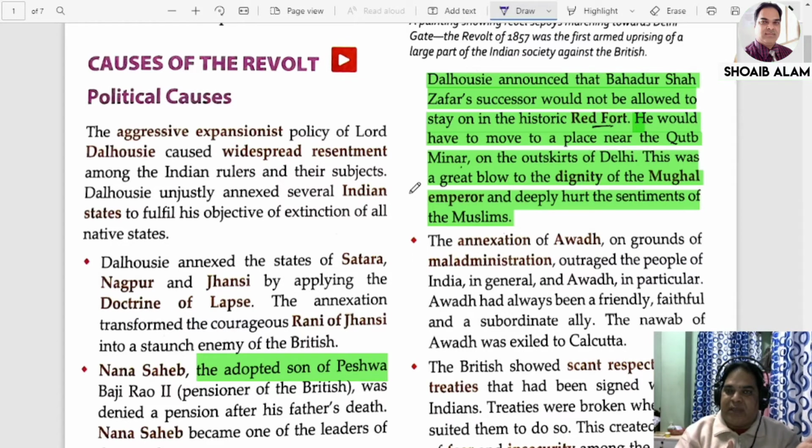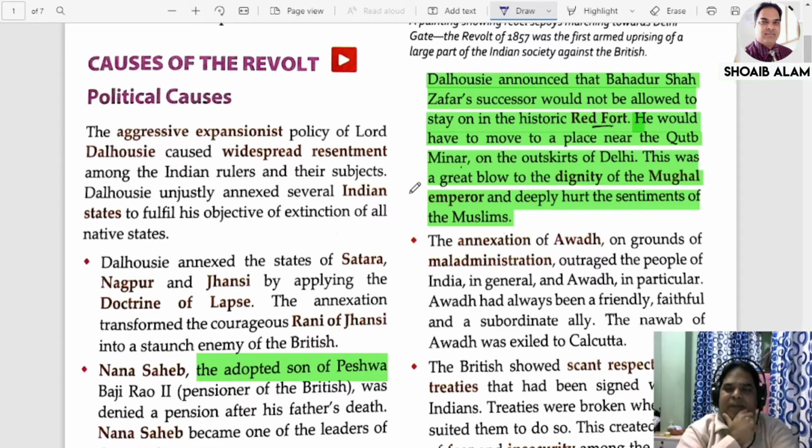The successors of Bahadur Shah Zafar had to leave the Red Fort and move to a place near the Qutub Minar, on the outskirts of Delhi. That means outside of Delhi, in the Qutub area, they had to stay. Okay, number one. Number two, it was also announced that